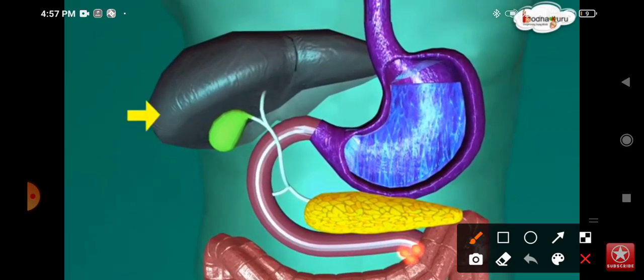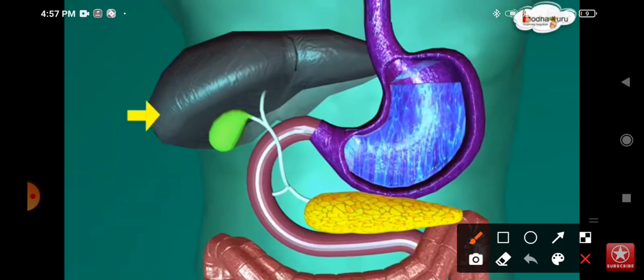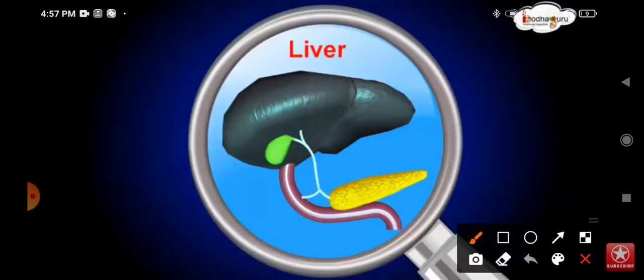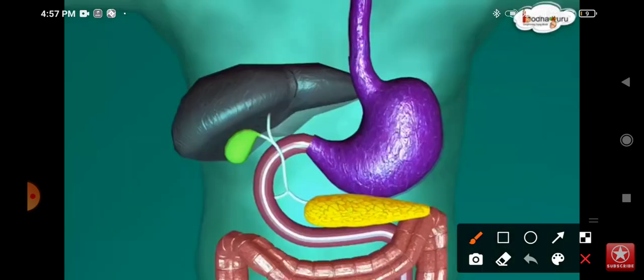The food is moving into the small intestine. This is the liver. What is the function of the liver? I told you, it secretes the bile juice, which is stored in the gallbladder. This one is the gallbladder and this one is the liver.